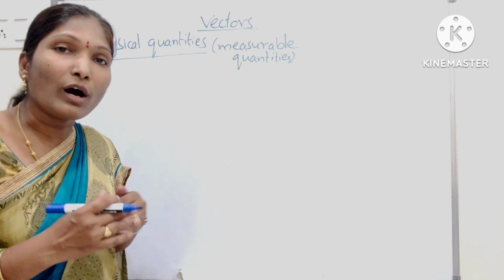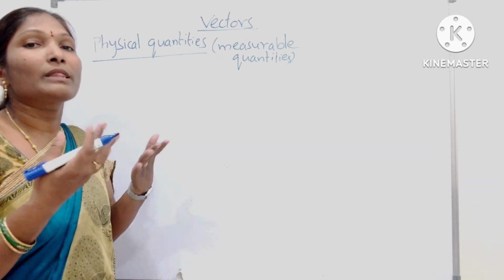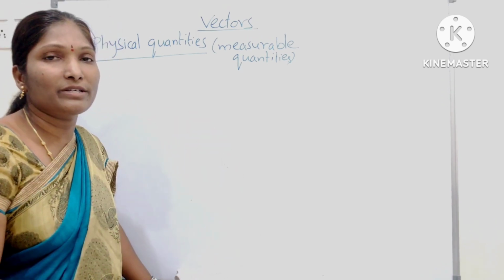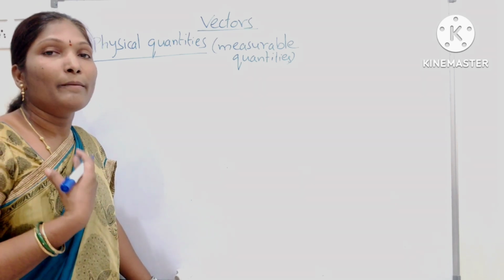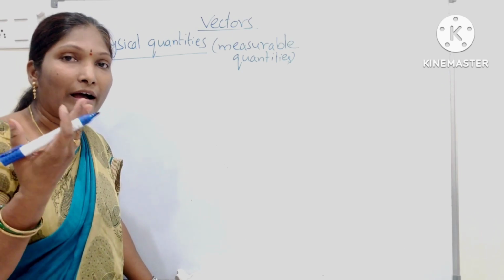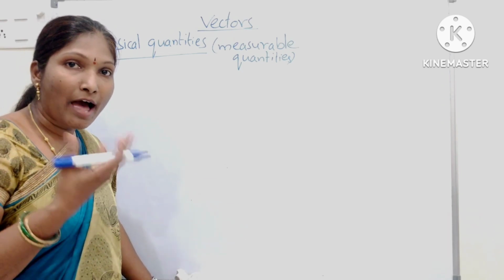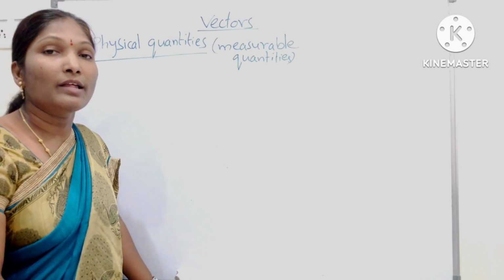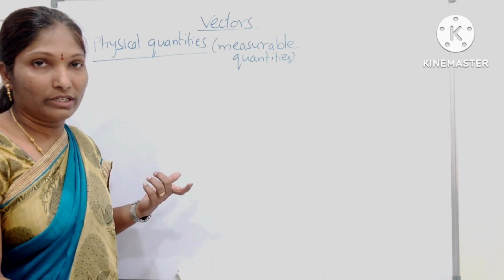What are non-physical quantities? Non-physical quantities are the quantities which cannot be measured. What are the examples? Feelings. Generally, we cannot measure our feelings. How much love we have, affection, honesty, anger, happiness, sadness. These quantities we cannot measure. That type of quantities we call non-physical quantities.